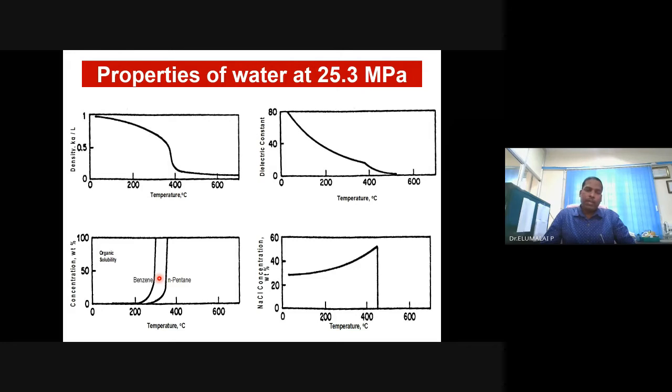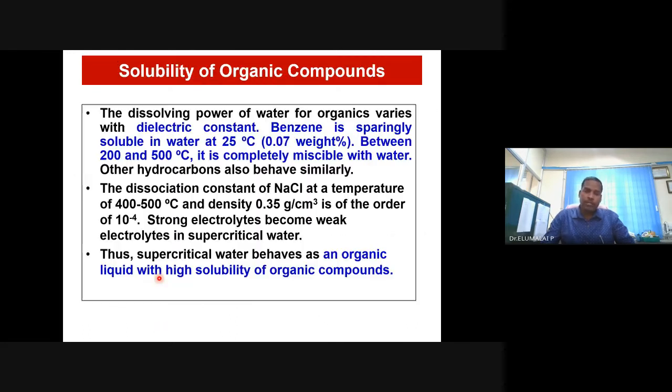And benzene and pentane or any such organic materials usually don't mingle with water as a solvent. They will not dissolve, they are immiscible, but in a supercritical condition, they will undergo miscibility. They will dissolve. We can make use of this to create nanostructured materials. Benzene is completely miscible with water at this condition.